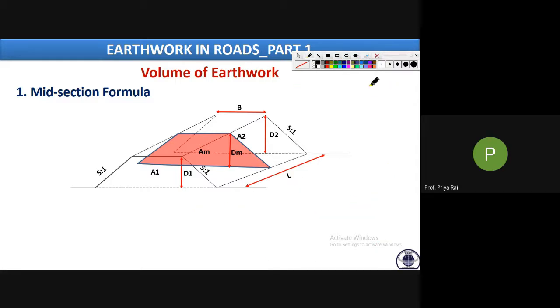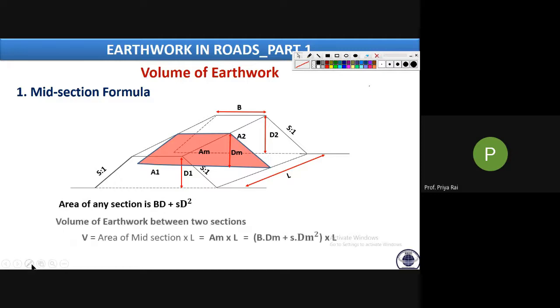Clear? So the area of any section is this one. So the volume of earthwork between two sections, this and this section, between area 1 and area 2, what is the volume? Area of the mid section into L as per this formula, where AM is BDM plus SDM square, into L. Now DM is D1 plus D2 by 2.